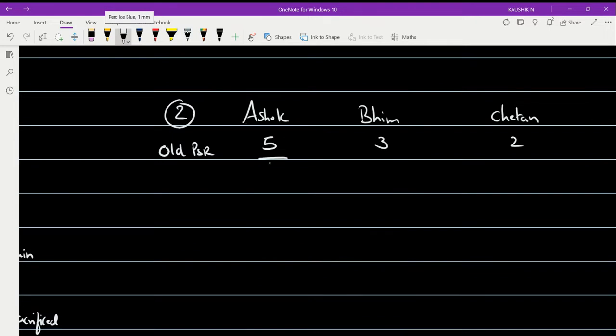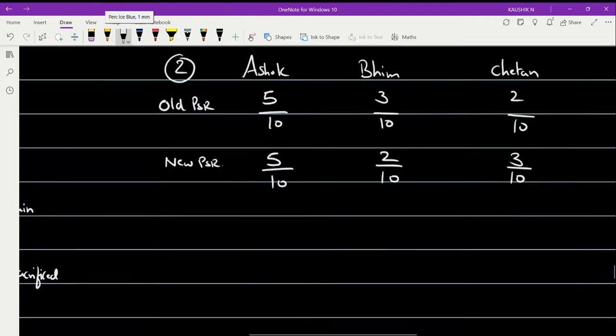Make this as a fraction. So 5 by 10, 3 by 10, and 2 by 10. How, sir, are you getting 10? Just add the values 5 plus 3 plus 2. That gives you 10. Now come to the new profit sharing ratio which is given in the question. What is the new profit sharing ratio? It is 5 is to 2 is to 3. Again, the numerator only changes for a few partners, but the denominator remains the same, 10. When you add 5, 3, 2 or 5, 2, 3, it remains the same.